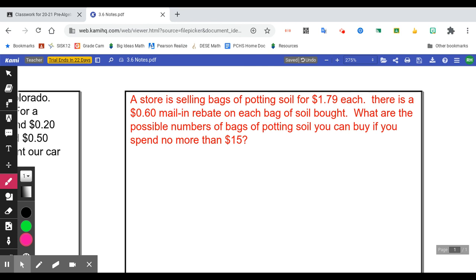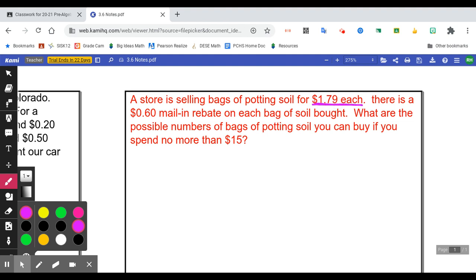Last one. A store selling bags of potting soil for $1.79 each has a rebate for 60 cents on each bag of soil bought. What are the possible numbers of bags of potting soil you can buy if you spend no more than $15? Okay, so we have $1.79 each for the potting soil. So 1.79x.